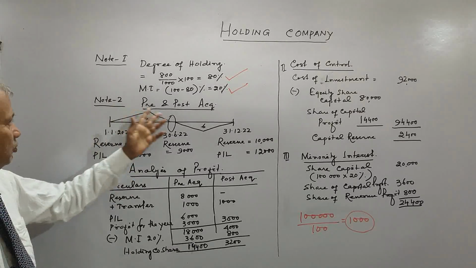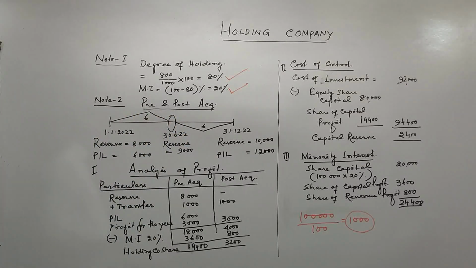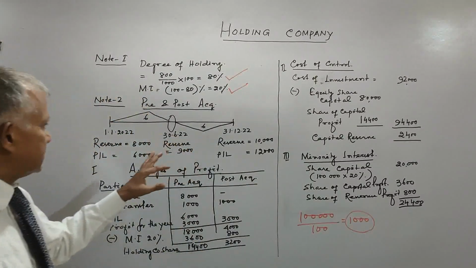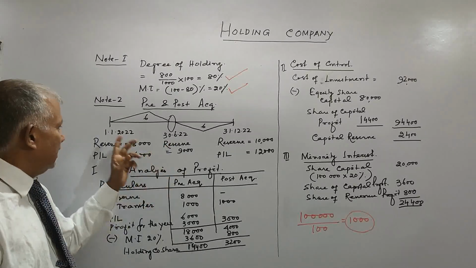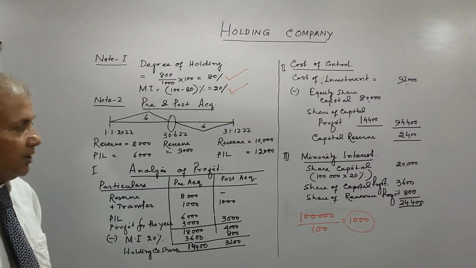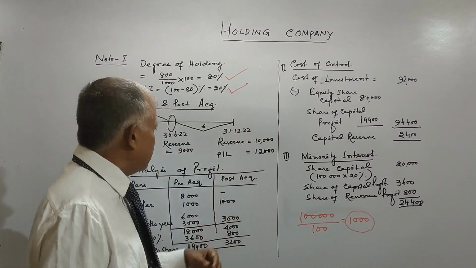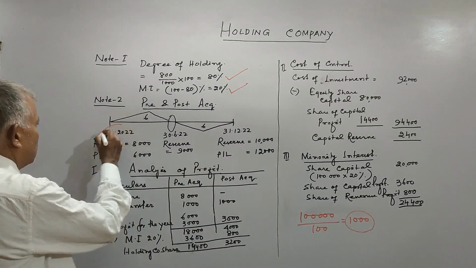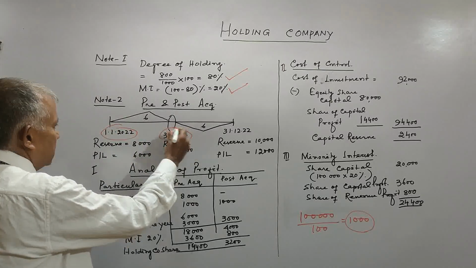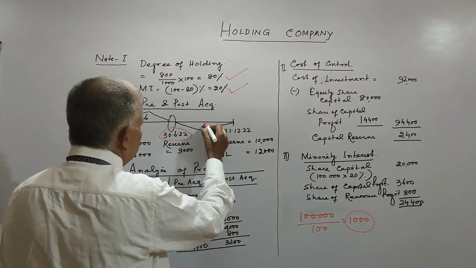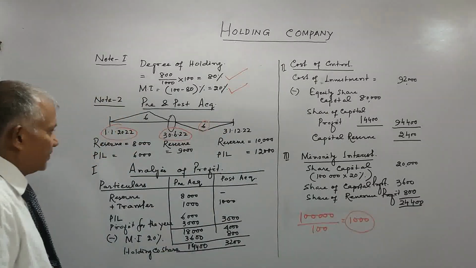Then we will come to the pre and post acquisition period. Friends, the date of acquisition is 30/6/2022 and the balance sheet date is 31/12/22. So from 1/1/22 to 30/6/22 is 6 months. 6 months is the pre-acquisition period and 6 months is the post-acquisition period.